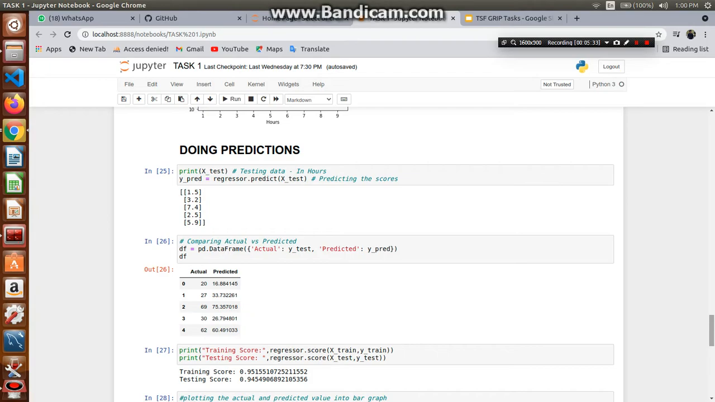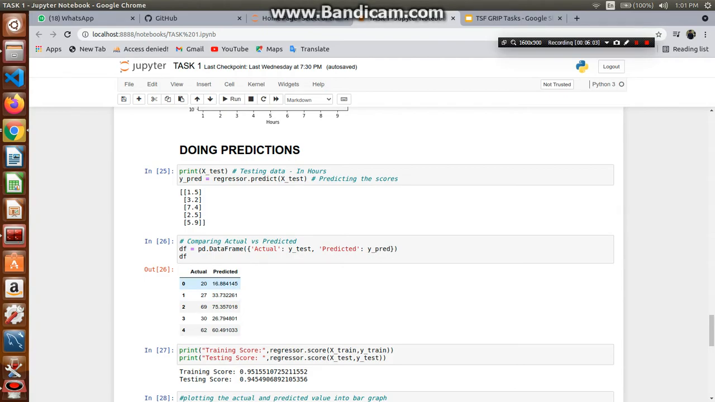After that, we'll start doing the prediction. So after the model is trained, we'll use the test data set, that is x underscore test, which will have testing features of hours. And after that, we'll predict the output. And we want to know whether the predicted output is similar or close to the actual output. So we'll use this in order to get the actual and the predicted value.